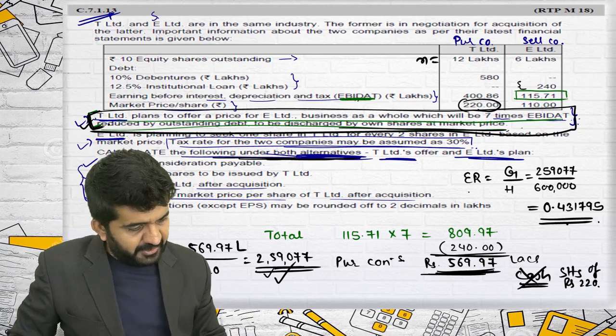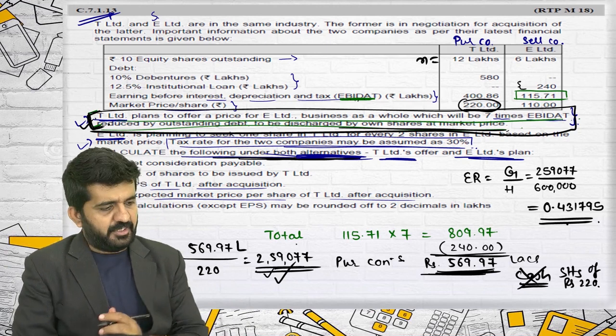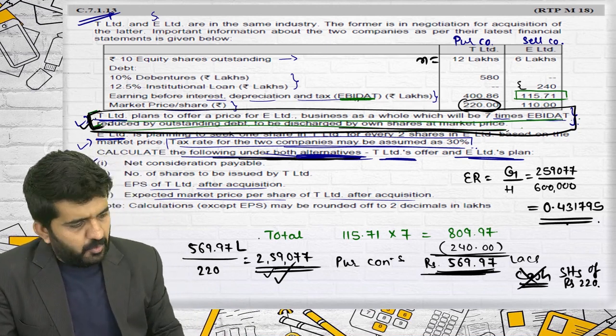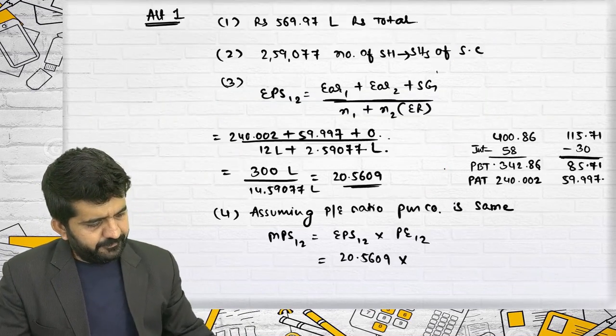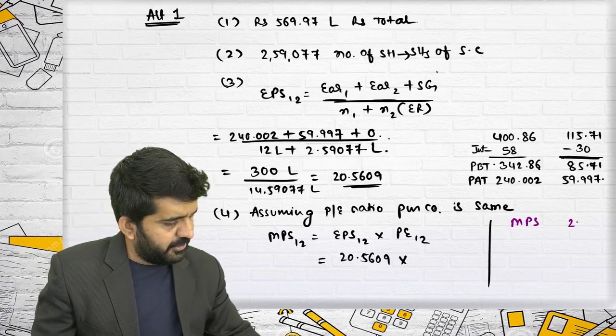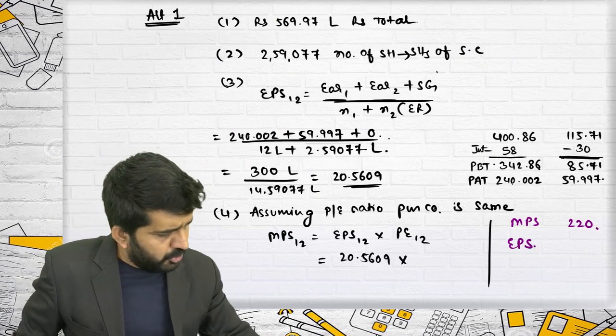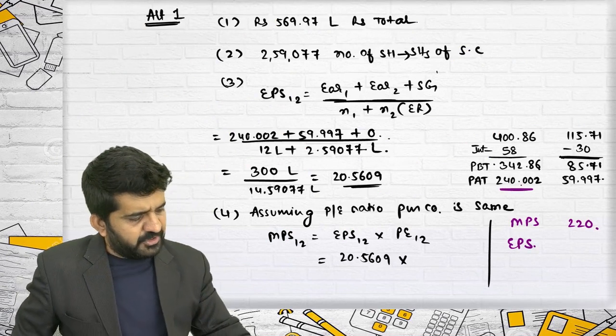I'll have to find out the PE ratio. It is not directly given. What is MPS? MPS is 220. I need EPS to get the PE ratio. What is the profit after tax of the purchasing company?